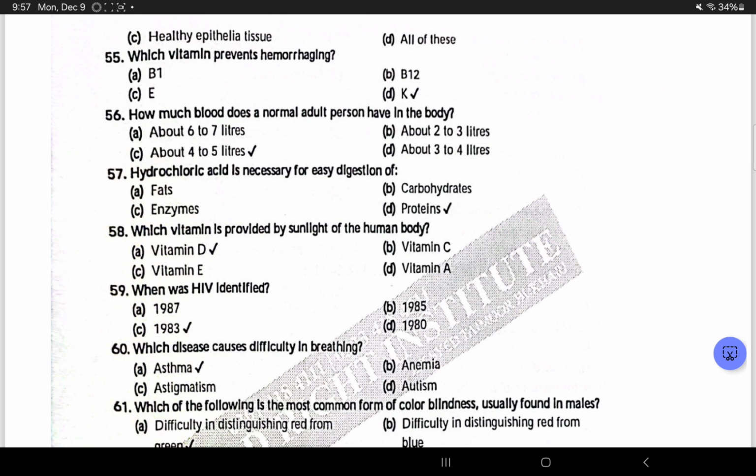How much blood does a normal adult person have in the body? About 4 to 5 liters. Hydrochloric acid is necessary for easy digestion of proteins.